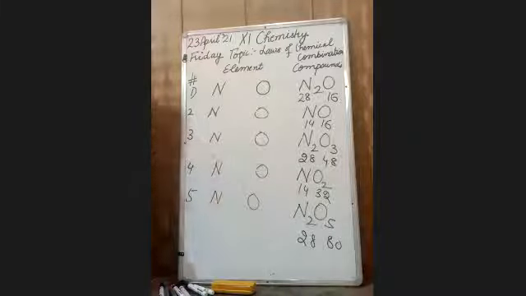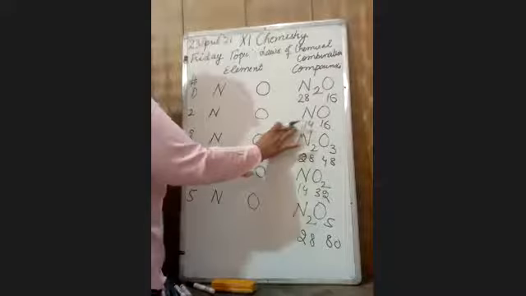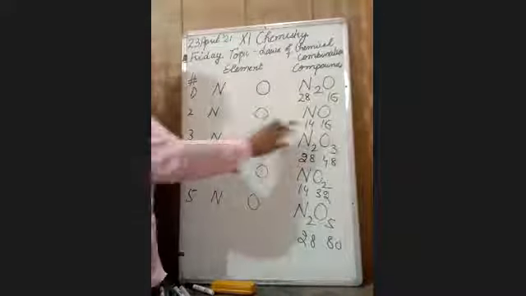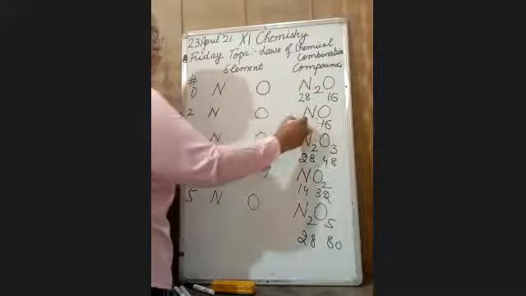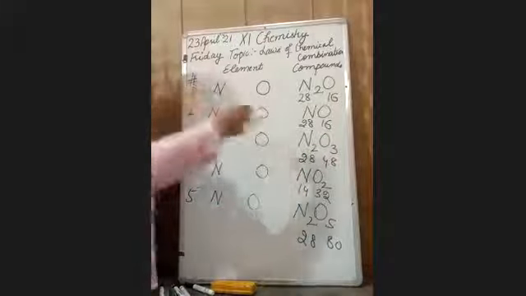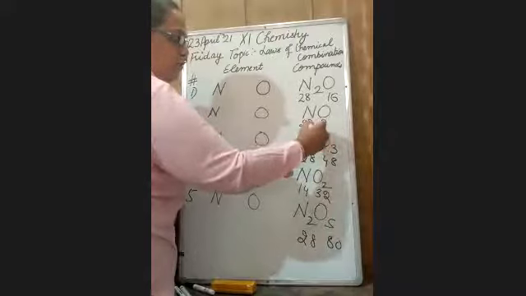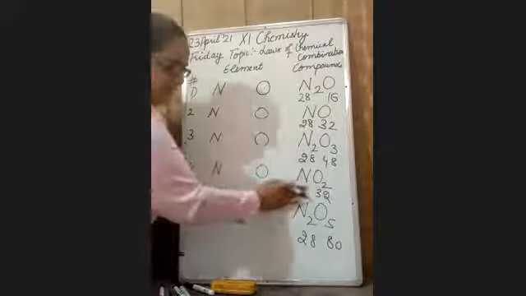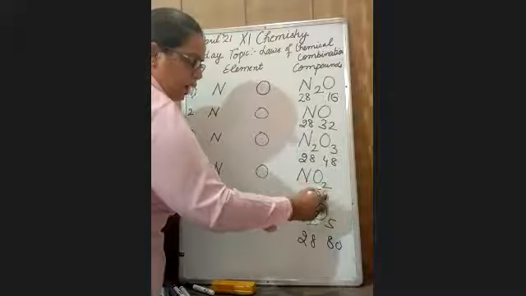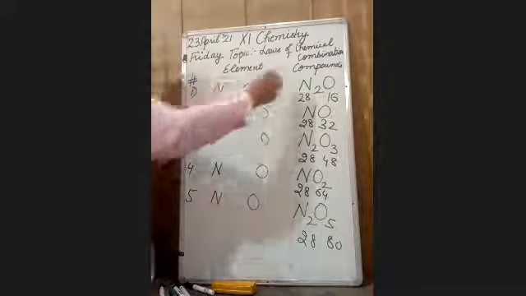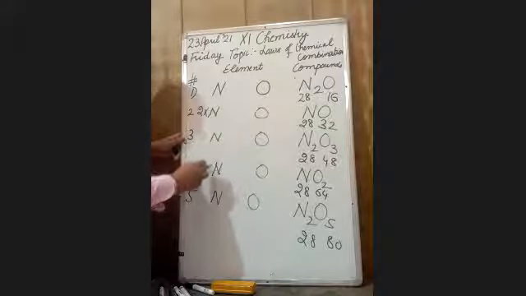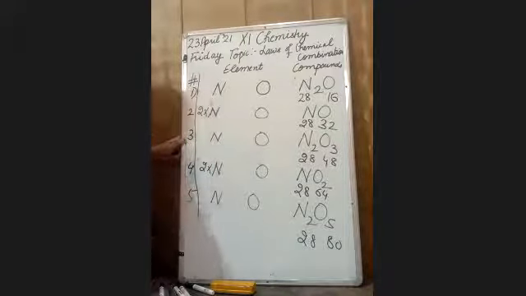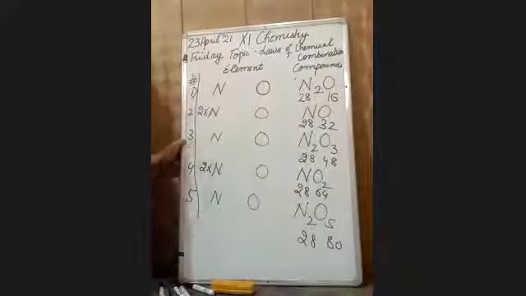If I make it 28, their ratio is fixed. If I take 2 molecules of nitrogen, suppose I multiply by 2, then the oxygen also will become double, 32. In this case also I have to multiply by 2, and it comes out to be 28. Now in every compound I have to make 2 moles, simply because I want nitrogen to be diatomic.